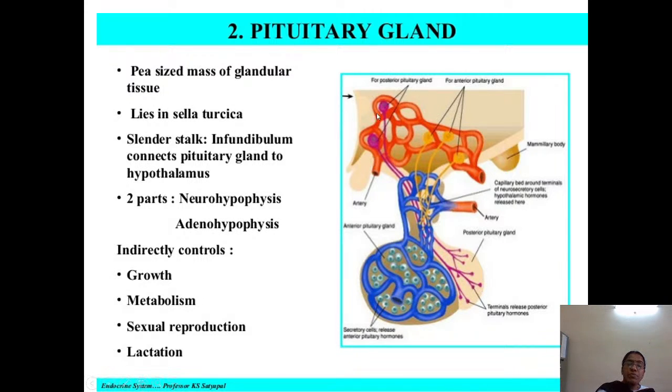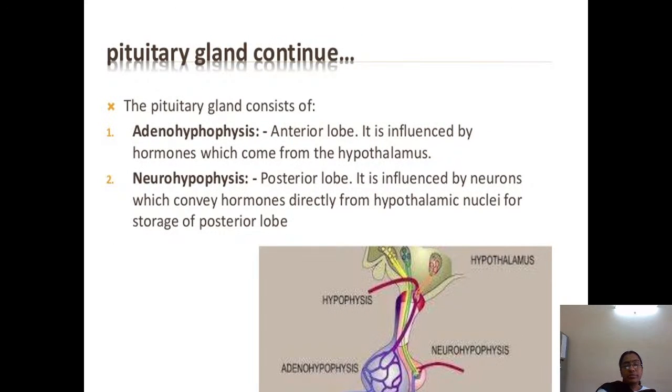The main function of the pituitary gland is that it indirectly, not directly, controls growth and metabolisms like carbohydrate, protein and lipid metabolism. It also controls sexual reproduction, lactation of the milk or ejection of the milk. It is all under the control of the pituitary, but not directly connected. It indirectly controls all these functions.